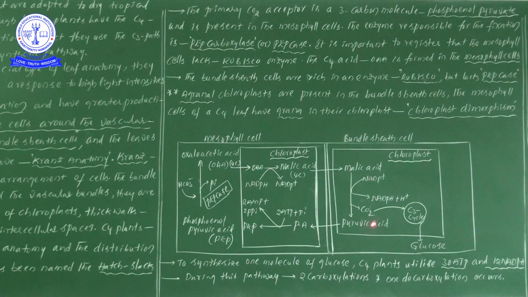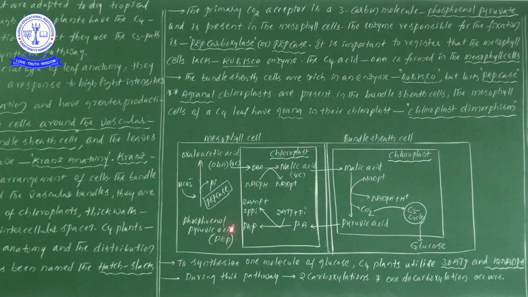Now the pyruvic acid moves from the chloroplast of bundle sheath cells to the chloroplast of mesophyll cells as pyruvic acid only. When the pyruvic acid is converted into phosphoenol pyruvate, again it consumes 2 molecules of ATP plus Pi one time. So 2 molecules of ATP are consumed, forming 2 molecules of adenosine monophosphate plus 2 molecules of inorganic phosphate. Now this PEP again comes into the cytoplasm.